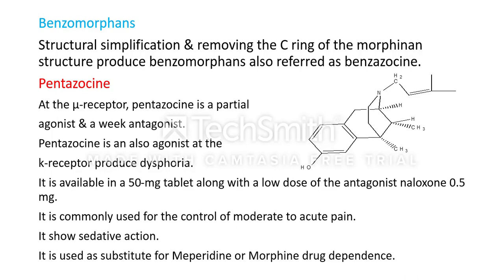It is used as a substitute in meperidine or morphine dependence. It means if the patient is dependent on meperidine or morphine, then pentazocine is substituted.